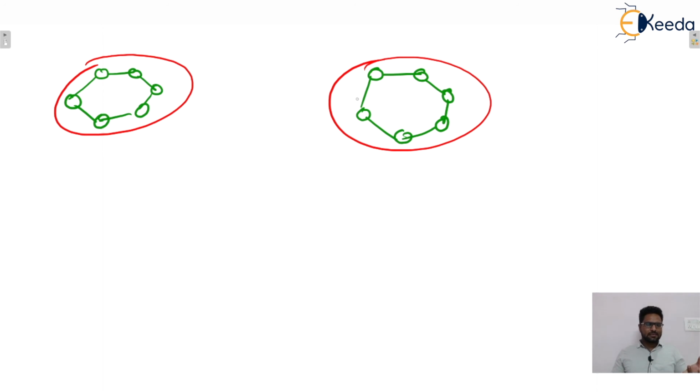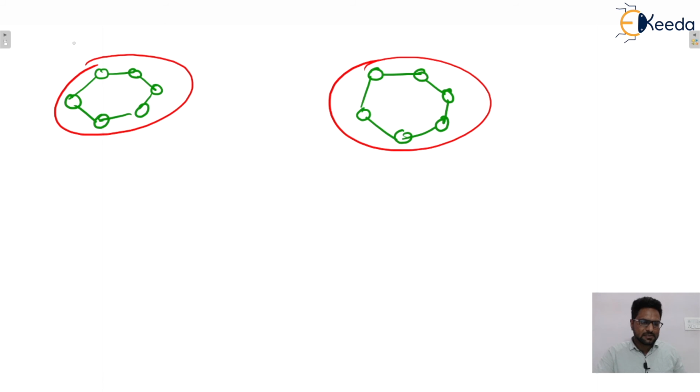Whenever this LAN is connected to the internet, then that becomes a wide area net. Inside a LAN, there is no internet initially. Once it is connected to the internet, there will be a need for routers and all. Once it is connected to the internet, it is known as a wide area net.